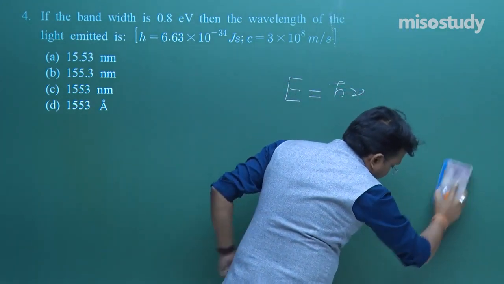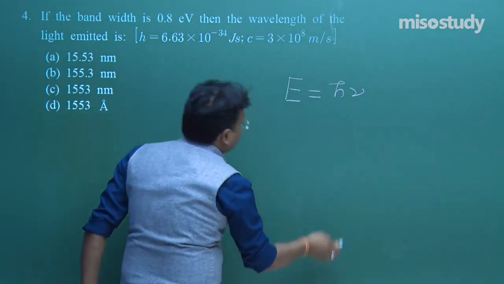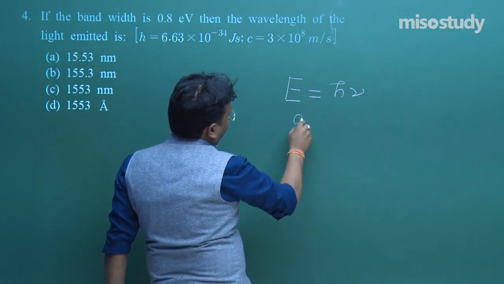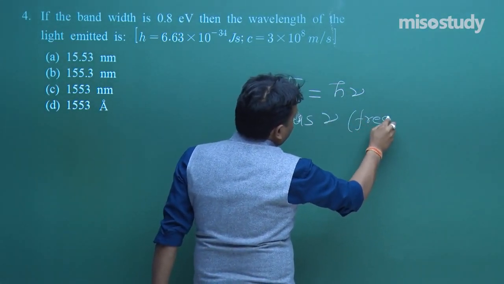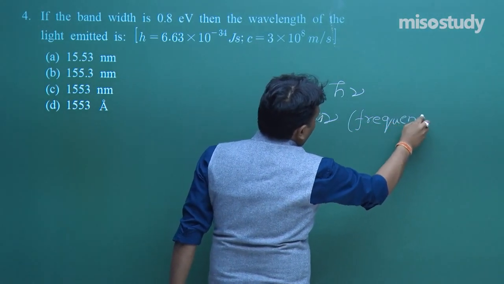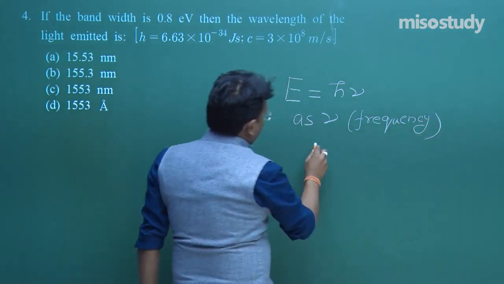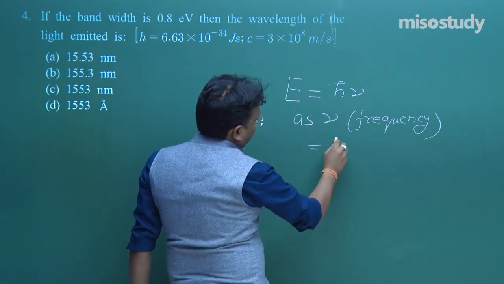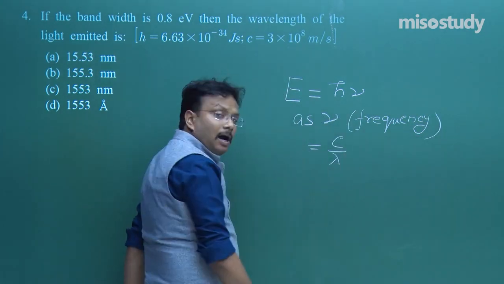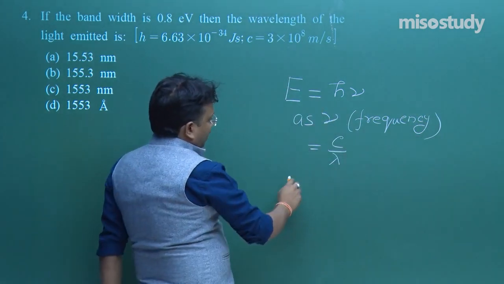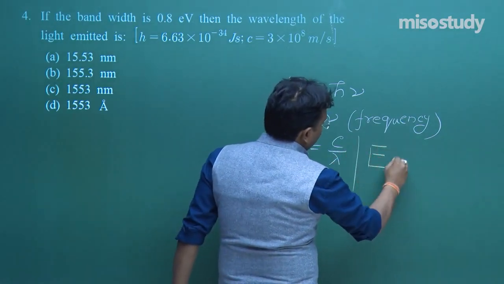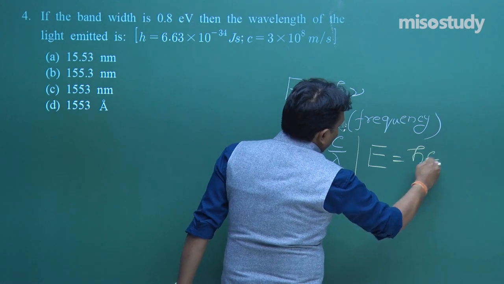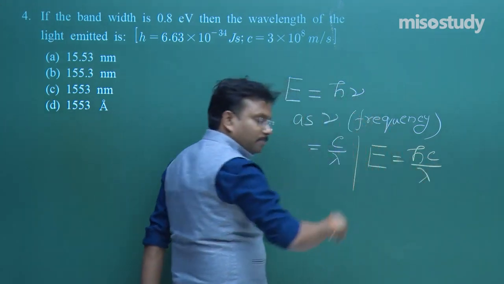Now I know that nu, that is frequency, is c by lambda. So what I can do, I can write down with the help of a different color chalk, E is equal to h c over lambda.